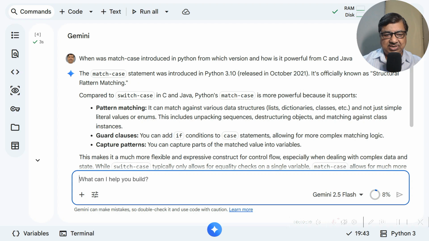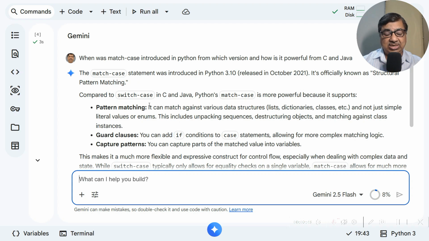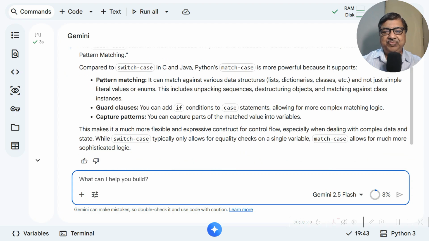It is called structural pattern matching because it supports pattern matching. It supports text matching, it supports float matching, and many kinds of matching. It means list, dictionary, classes also you can match. Guard clauses, that means within match case you can give if conditions, you can capture patterns. So this is really powerful.